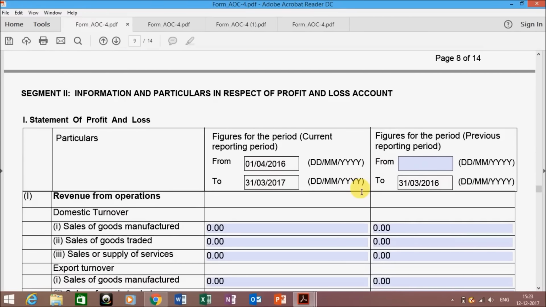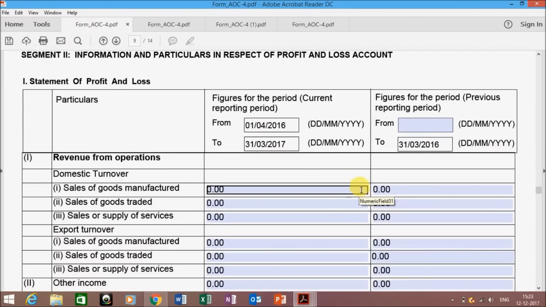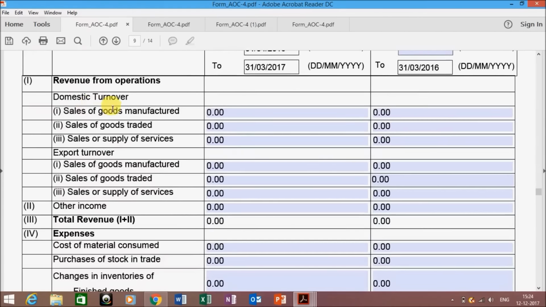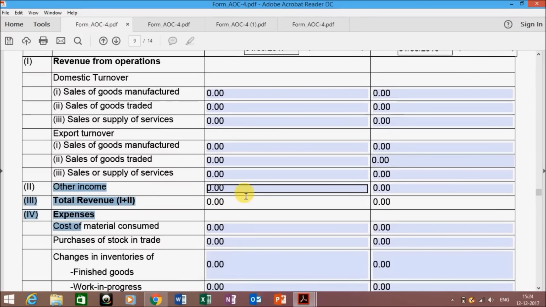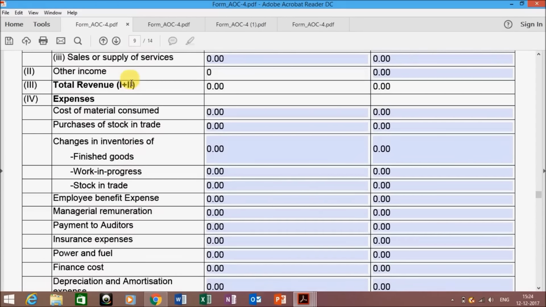The next segment is the profit and loss account. Enter the from period of the previous year and proceed further. You have to provide the revenue from your operations, means the main business activity. If you are having any revenues from that, if you are selling your goods or services, or if you are manufacturing them domestically or non-domestically, then information has to be entered here. If you are having any other income that is apart from your business income, then enter in the second column. This will cover your total revenue.